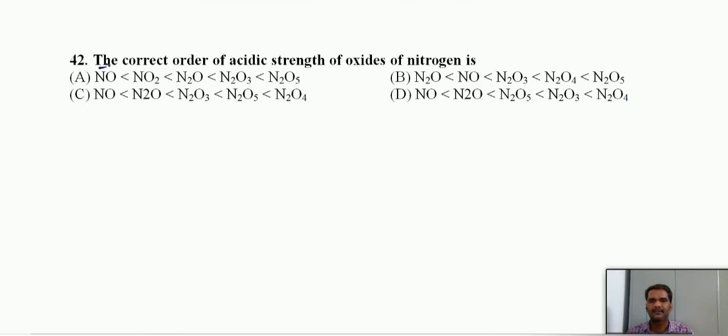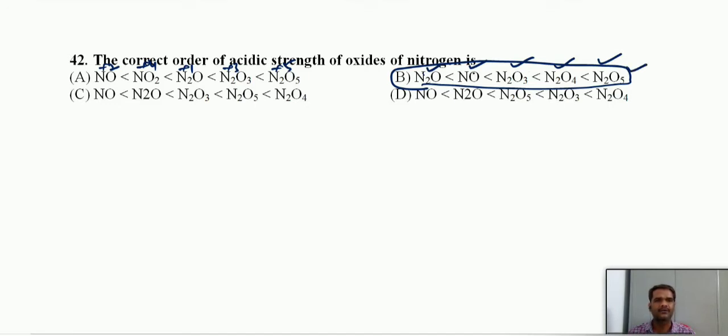Nitric oxide, here oxidation state +2, this is +4, this is +1, +3, and here nitrogen +5. So the order is +1, +2, +3, +4, +5. Nitrogen pentoxide is the stronger acid. Among all oxides of nitrogen, this is a strong acid.